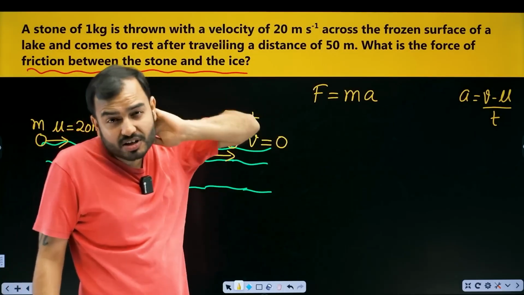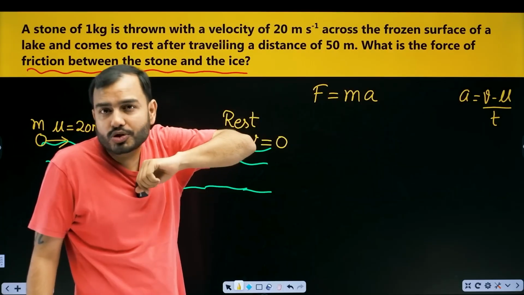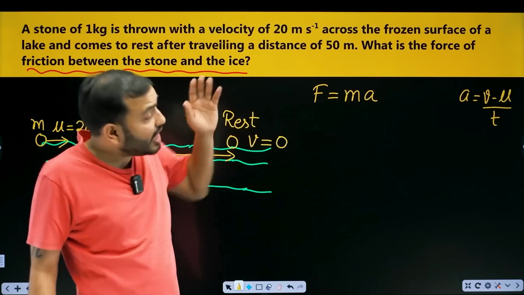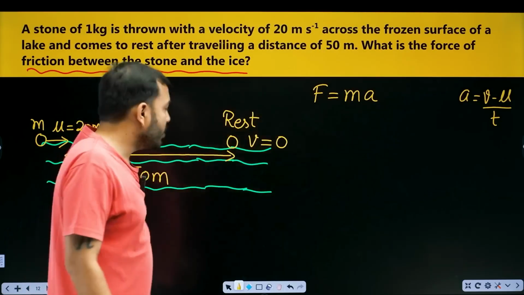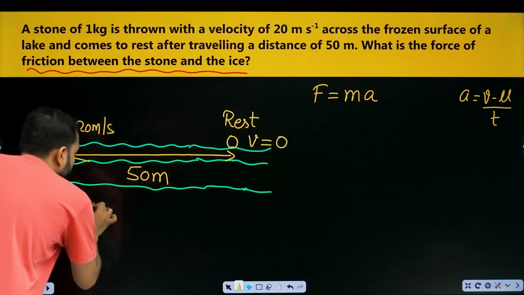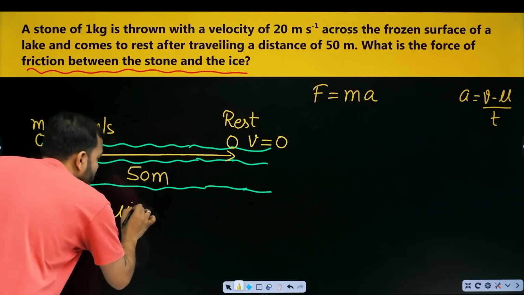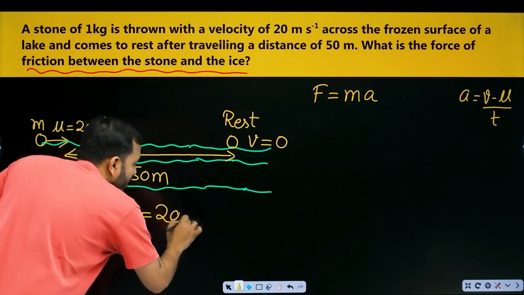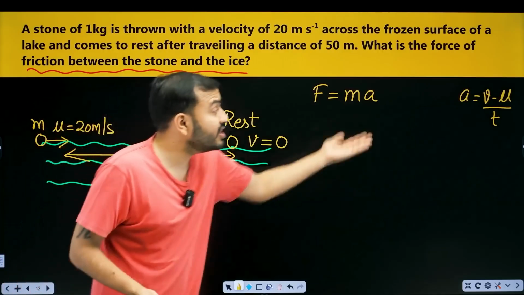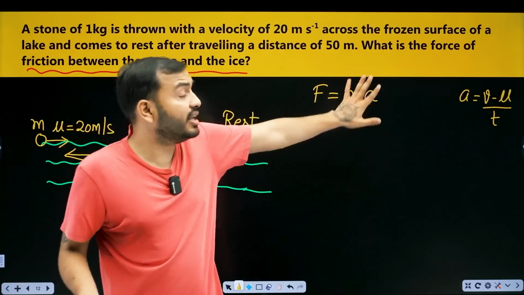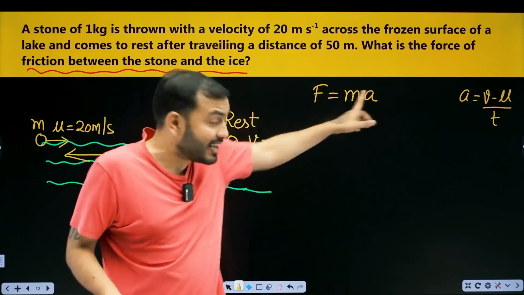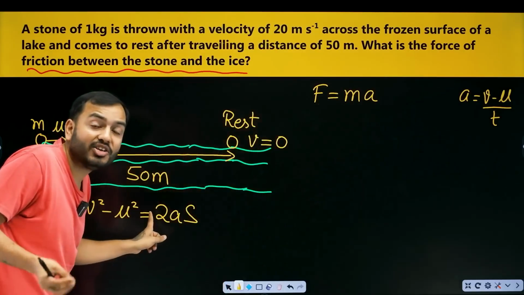A little help from the first chapter, equation of motion. Now time is not given, so how do we get acceleration? Do you remember this formula, v squared minus u squared equals 2as? What to do? Acceleration is not given. Is there only one formula to get acceleration? No. This is also a way to get acceleration.